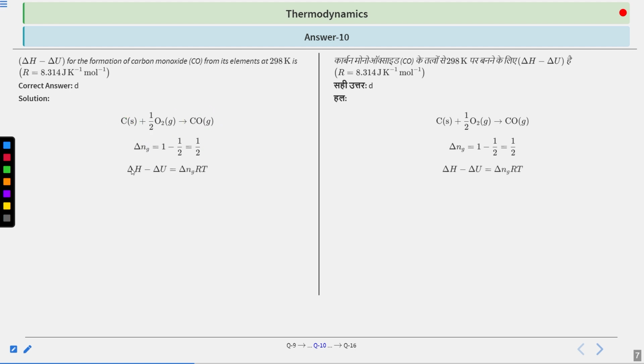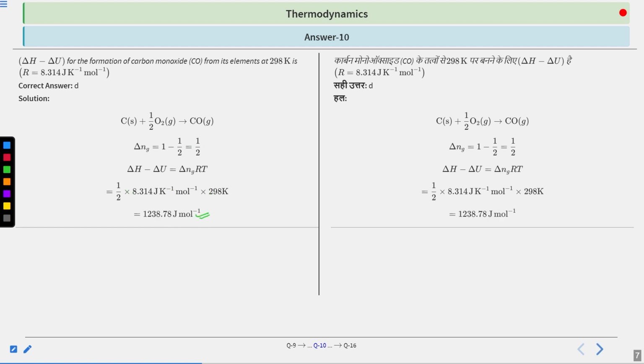Okay, now as I have told you, we will use delta H is equal to delta U plus delta NgRT. We bring this delta U on this side, so that gives delta H minus delta U is equal to delta NgRT. Clear? So if you put all of this, half R into T, this will give you 1238.78 joule per mole. So a simple question. The only thing you should remember is that you should know this equation.